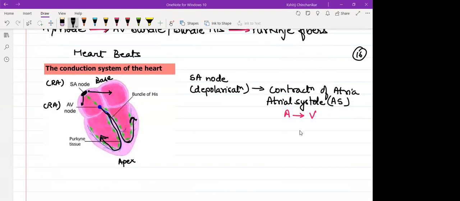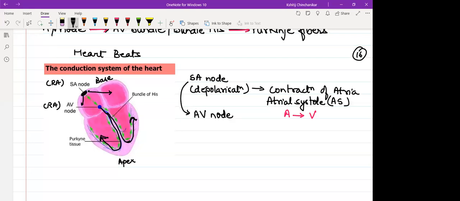Chalo. So you see the direction of contraction of atria. It's from base towards apex. Ventricle is from the apex towards the base. So when SA node is sending the message to the atria, same time SA node has sent the message to AV node.